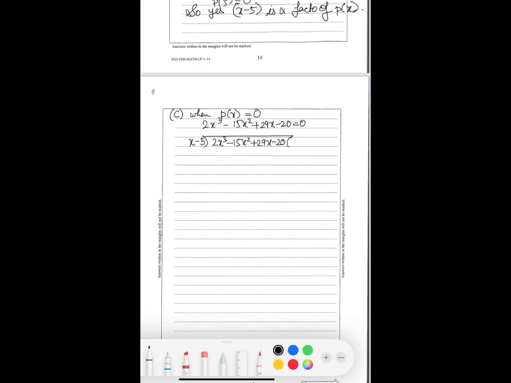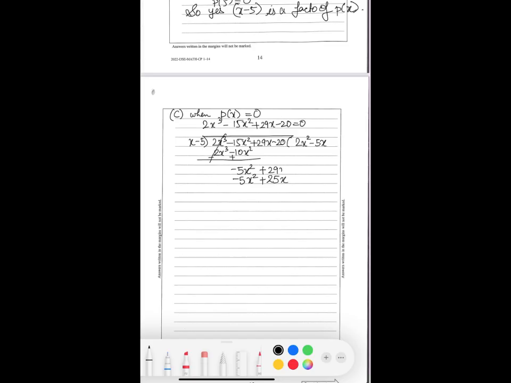So we'll divide 2x cubed minus 15x squared plus 29x minus 20 by x minus 5. We multiply by 2x squared, which gives 2x cubed minus 10x squared. Subtract, and it's minus 5x squared. Then we multiply by minus 5x, giving minus 5x squared plus 25x.